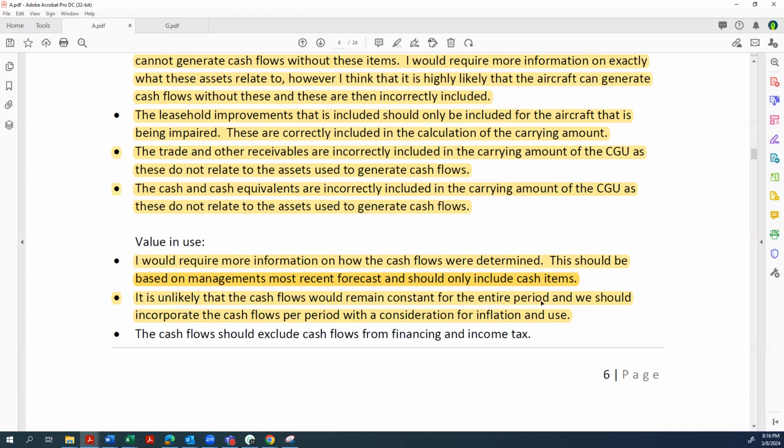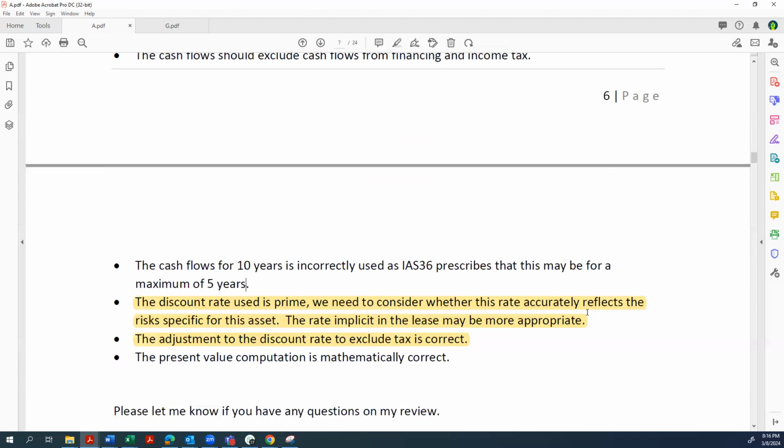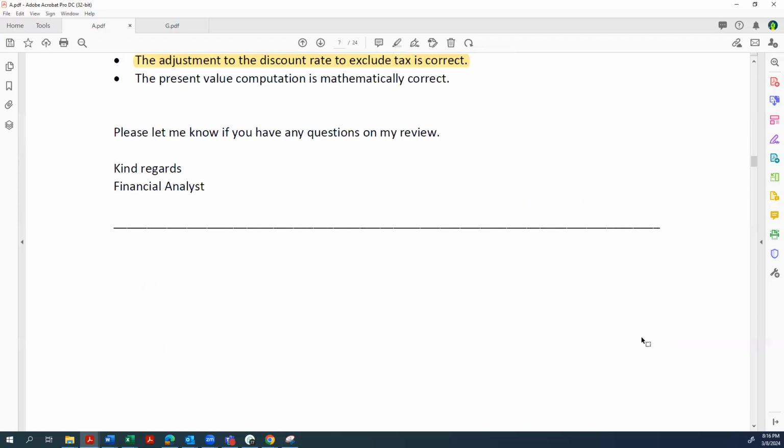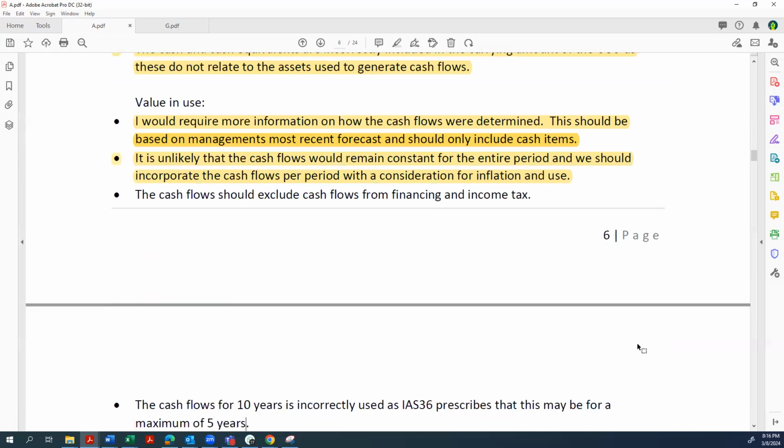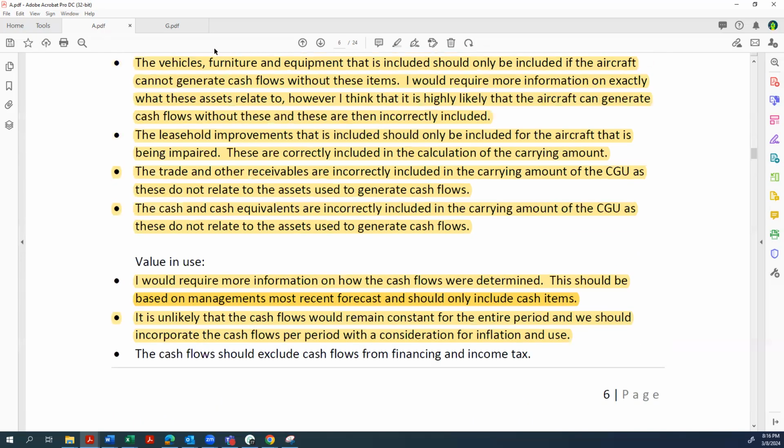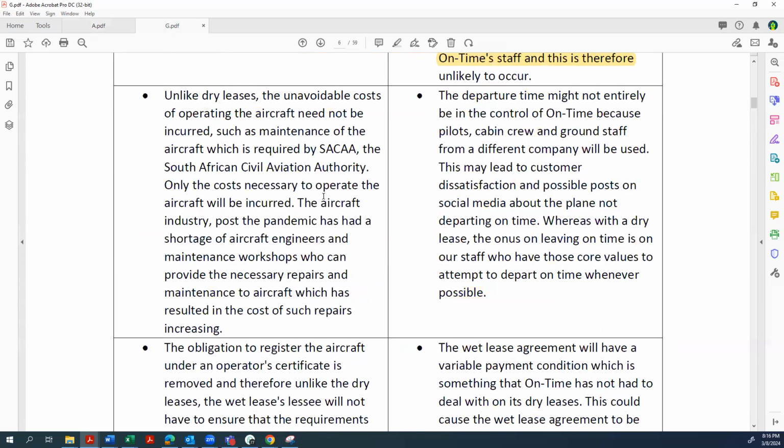They then talk to us about the nature of the cash flows. They're unlikely to remain constant. Then they talk to us about the nature of the discount rate. So this candidate has sufficiently demonstrated competence. They've addressed all 3 calculations, number 1. And number 2, they've addressed sufficient points to say that they have demonstrated competence. This candidate for task B is also graded as a C.